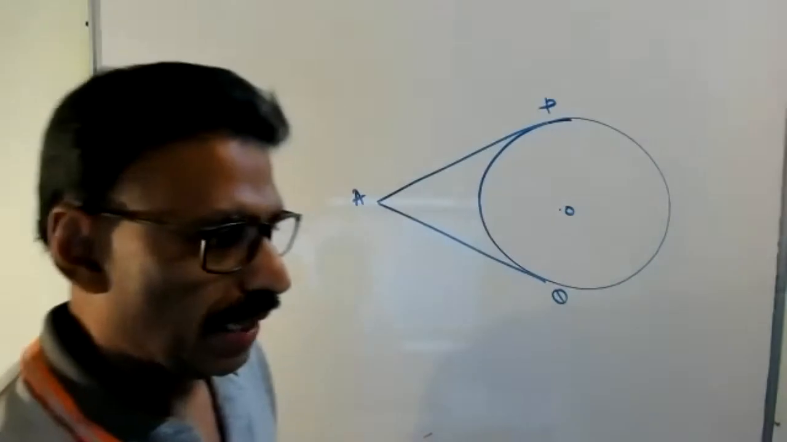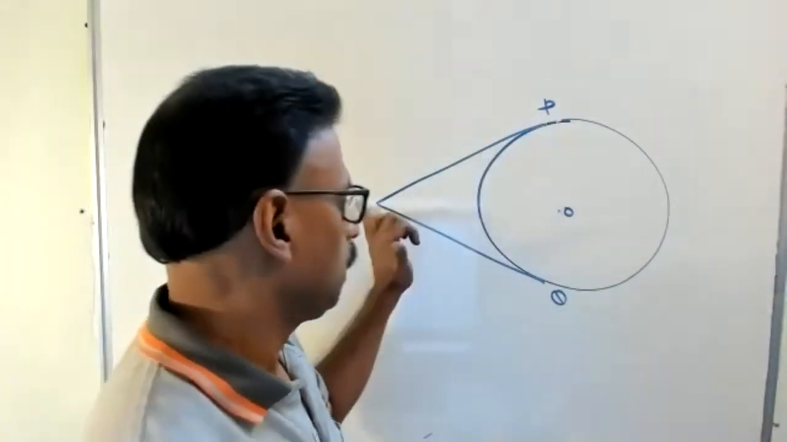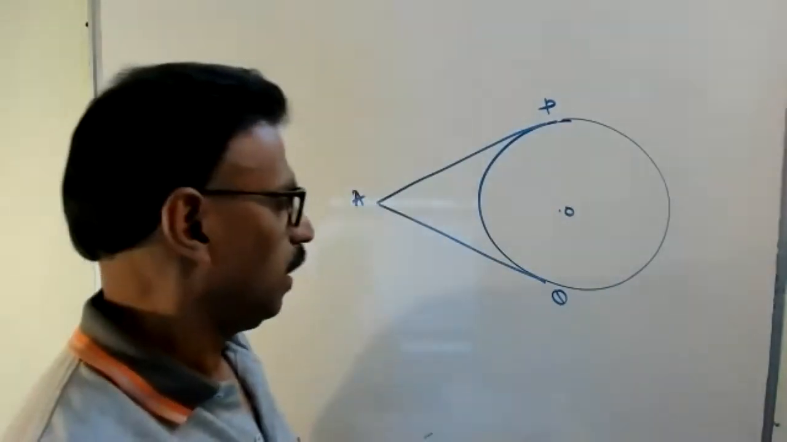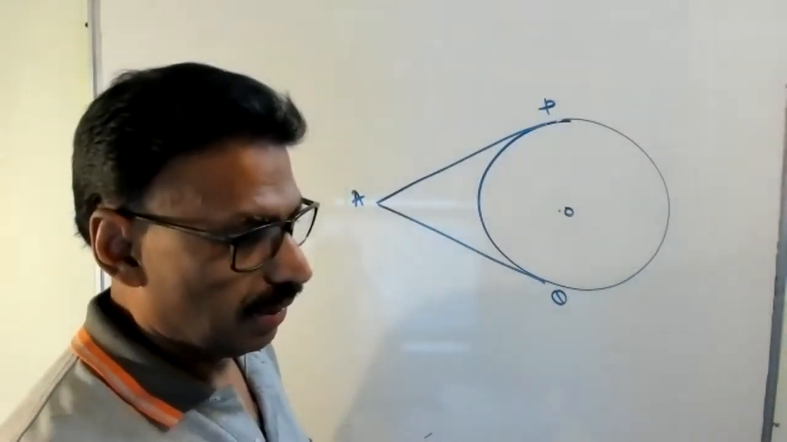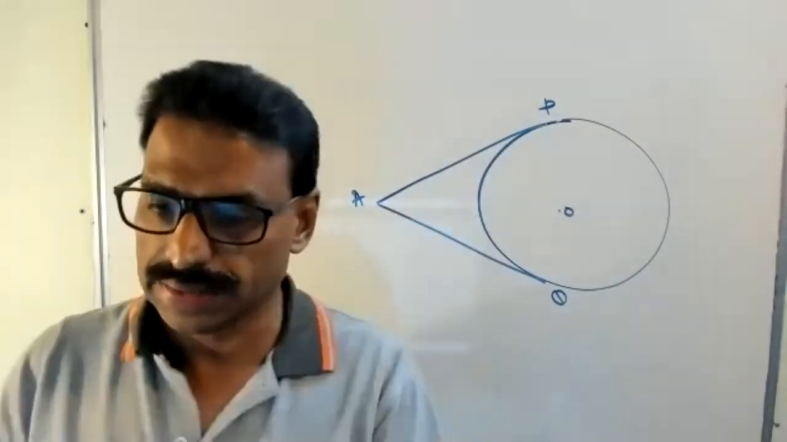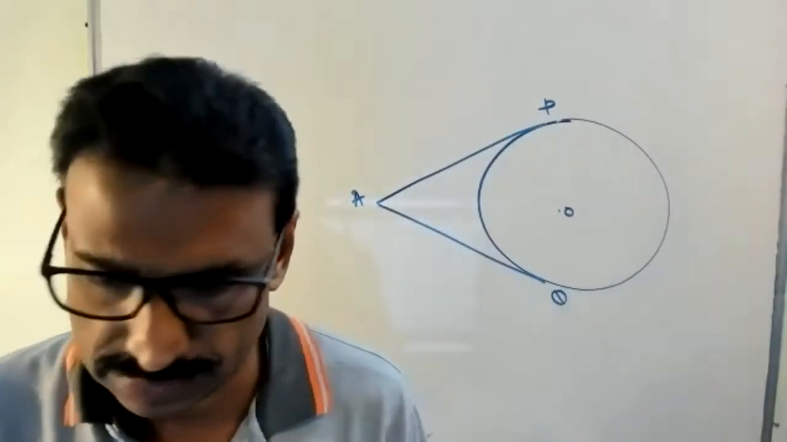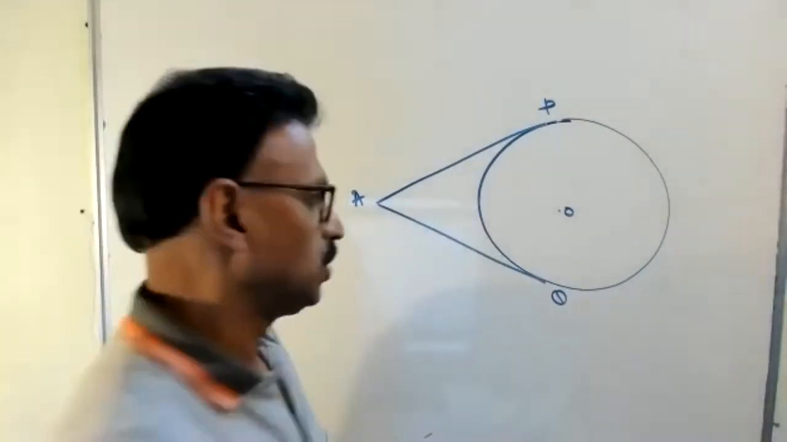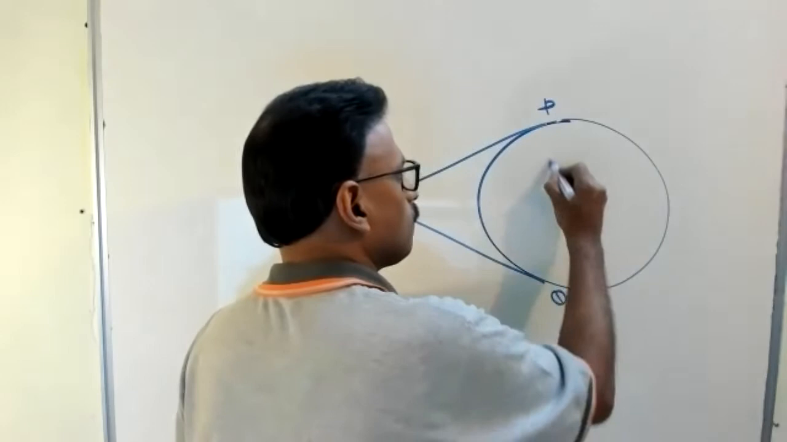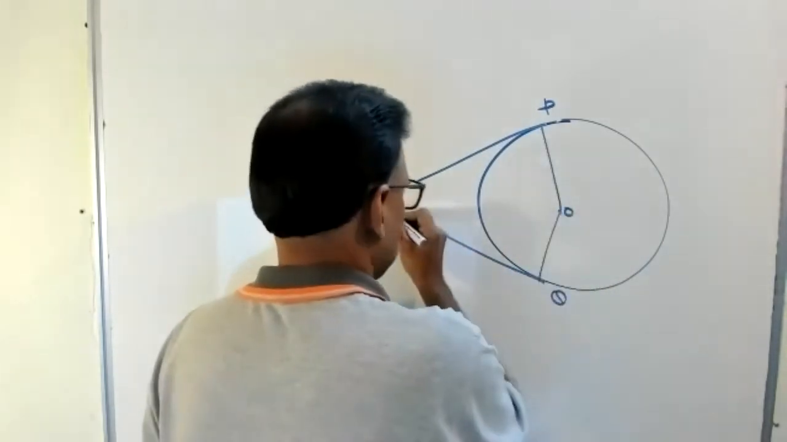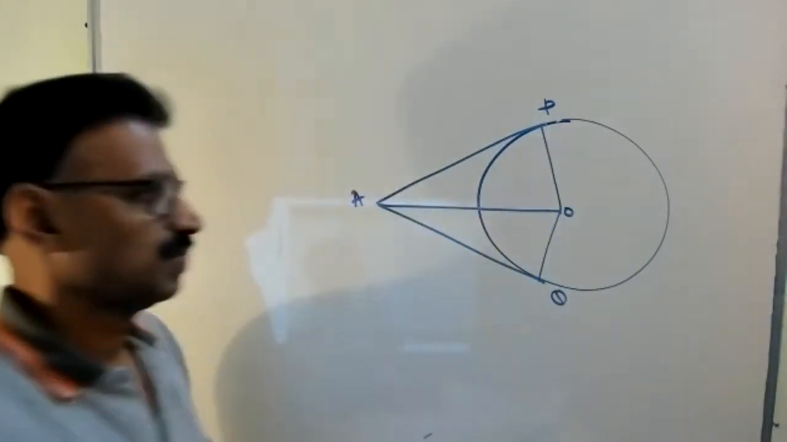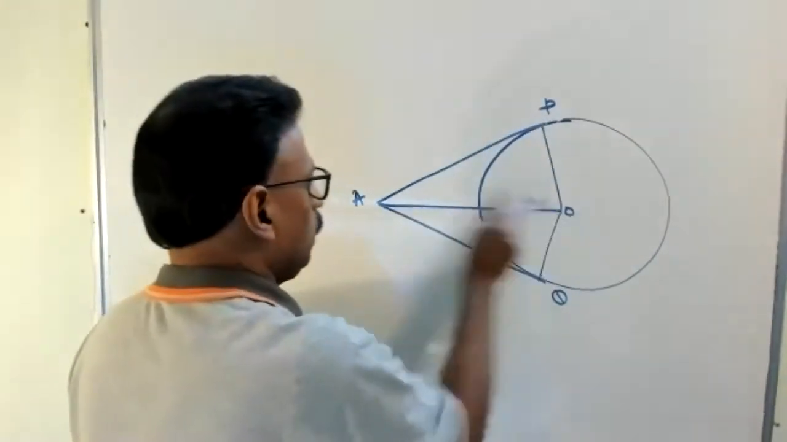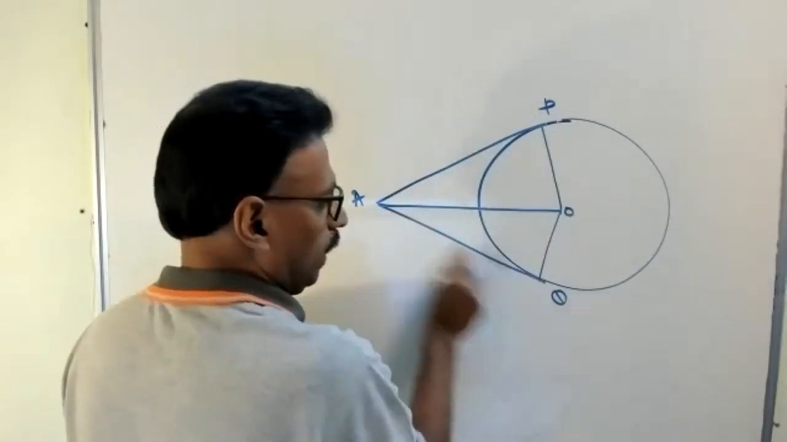That means what is given here? AP and AQ are two tangents. We are sure that AP equal to AQ. That is the small construction. Join OP, OQ. Now, in triangles APO and AQO.